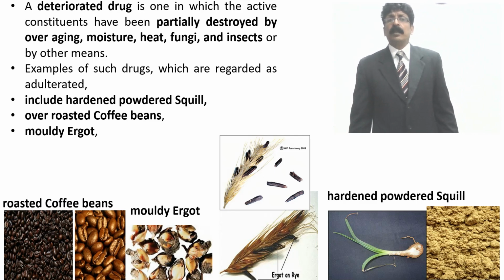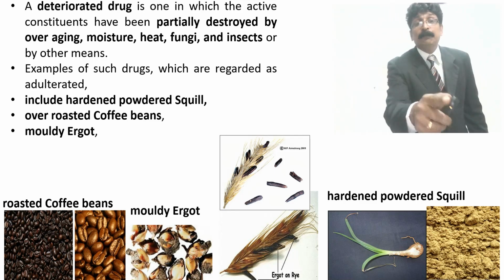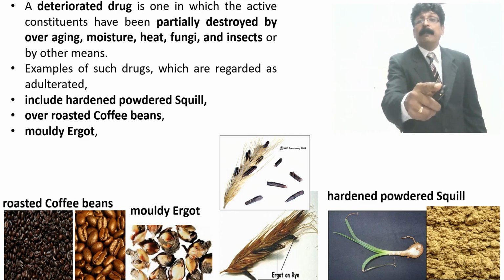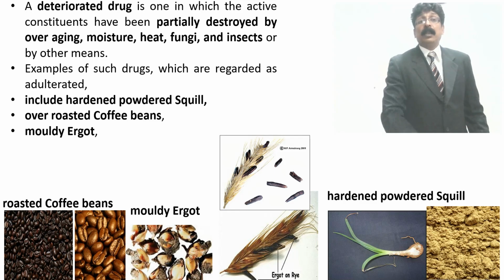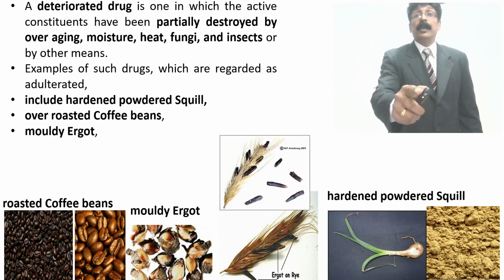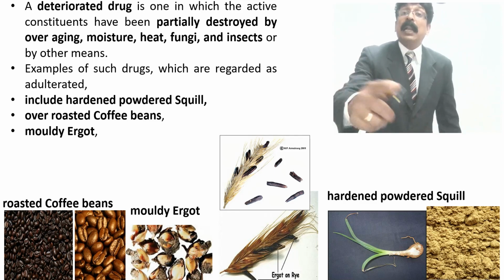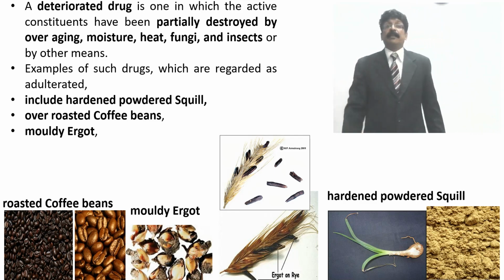In the third picture, compared with the first, they have not stored it properly and another microorganism has attacked that particular ergot. So moldy growth of ergot, when you add and mix it together, becomes an adulteration. That is also an adulteration.